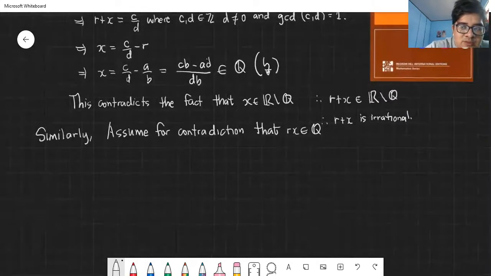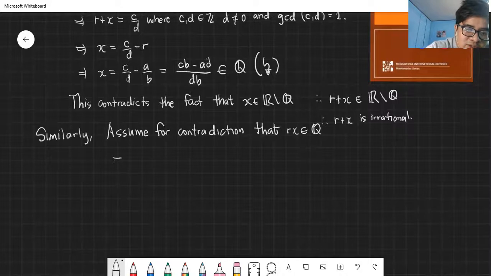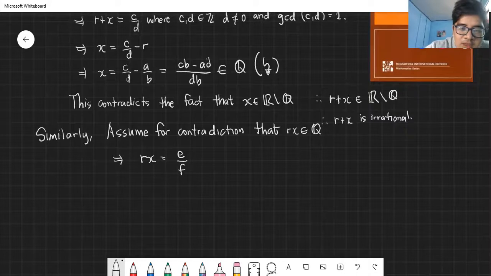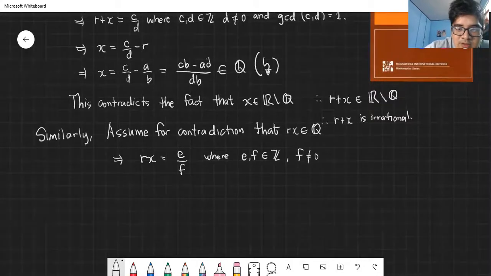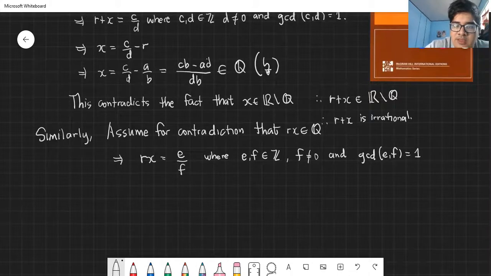Ngayon, how do we suppose and do that? If Rx is rational, then we can write Rx as E over F, where E and F are integers. Yung F is not equal to 0 and the GCD of E and F is equal to 1. Ibig sabihin, they are fractions with integers. Yung numerator and denominator, yung denominator cannot be equal to 0 and this fraction is in its lowest terms. Yan yung GCD ng EF is equal to 1. Okay?